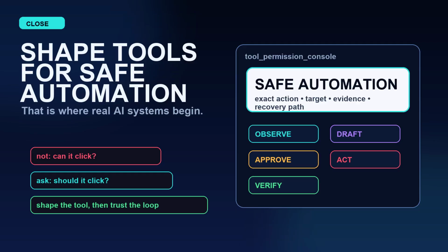Do not ask only whether the agent is smart enough to use the tool. Ask whether the tool is shaped well enough for an agent to use safely. That is where real automation begins.